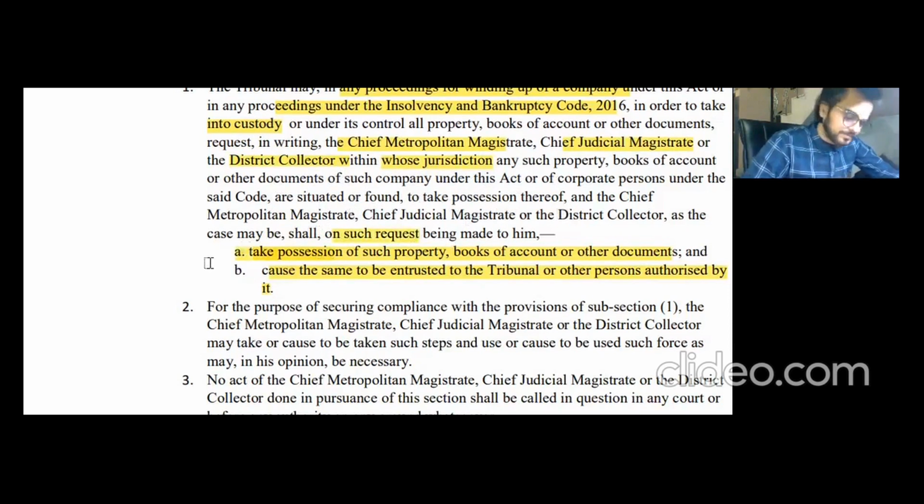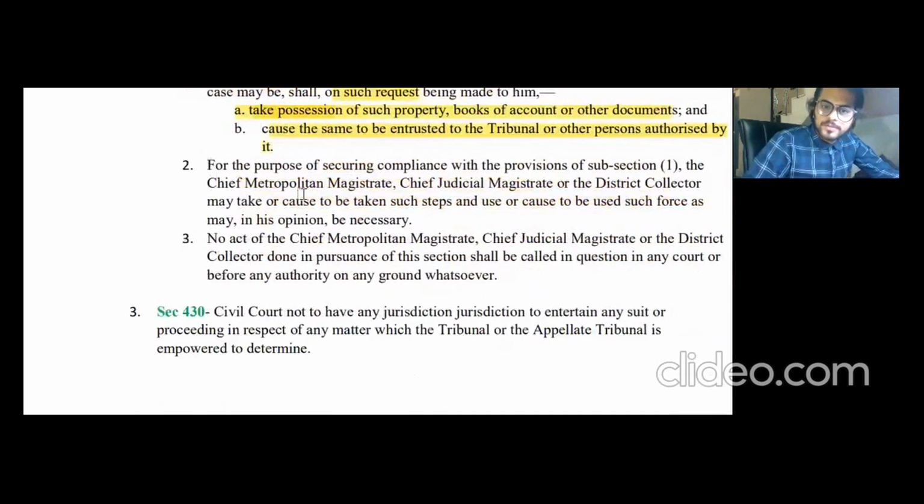So they will have to follow up. All right. So yes, for the purpose of securing compliance with the provisions of subsection 1, that is the above subsection, the CMM, CJM or the DC may take or cause to be taken such steps and use or cause to be used such force as may in his opinion be necessary. So they will have to take all those steps which they require to do the particular task given by the tribunal. All right. So no act of the CMM, CJM or the DC done in pursuance of this section shall be called in question in any court or before any authority. So their act is final, basically, like it is written in stone.